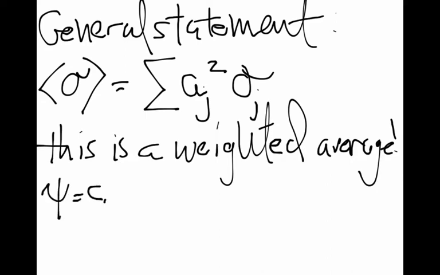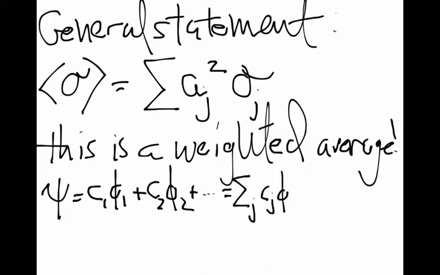So just to be clear, the overall wave function is this linear combination of coefficients: C1 phi 1 plus C2 phi 2, etc., which in general we can write as a sum over some index j, which is going to be all of the quantum numbers in the system, in this basis set for this particular observable.